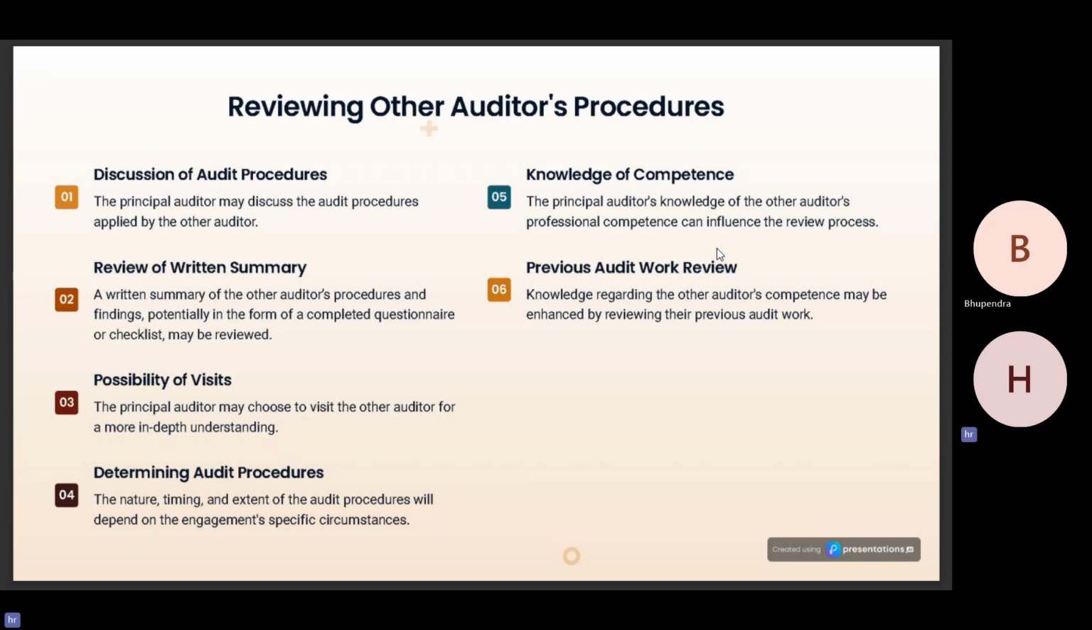Determining audit procedures. The nature, timing, and extent of the audit procedures will depend on the engagement's specific circumstances. Knowledge of competence. As discussed in the previous slide, the principal auditor's knowledge of the other auditor's professional competence can influence the review process. If the principal auditor determines that the other auditor has sufficient professional competence, he may not require detailed procedures to review his work. Previous audit work review. The principal auditor can also gain knowledge about the work of the other auditor by reviewing his previous audit work.